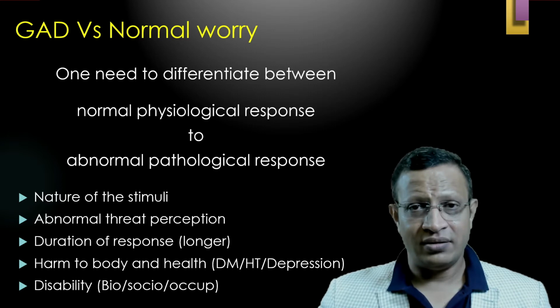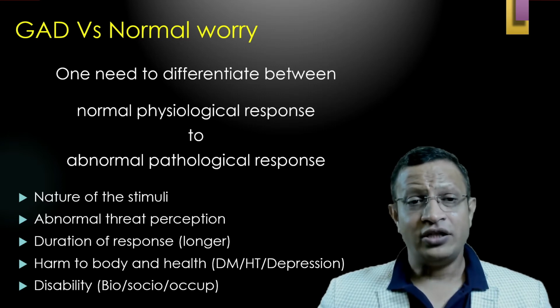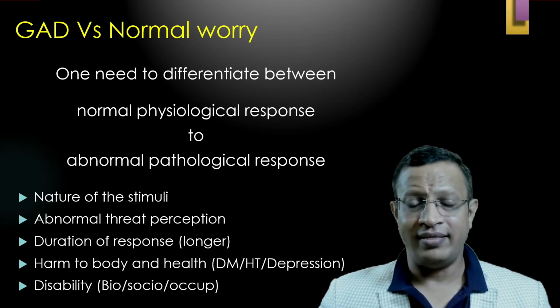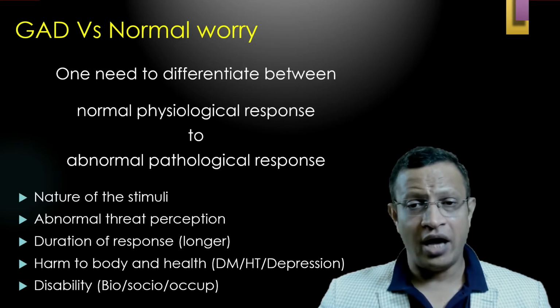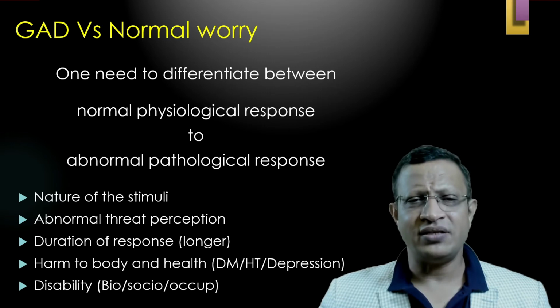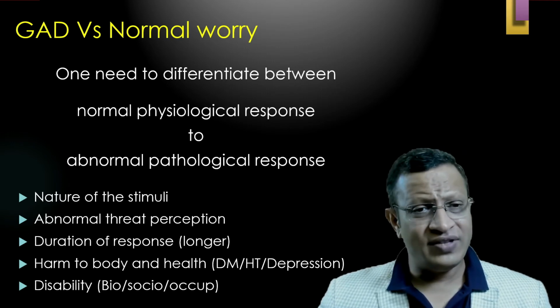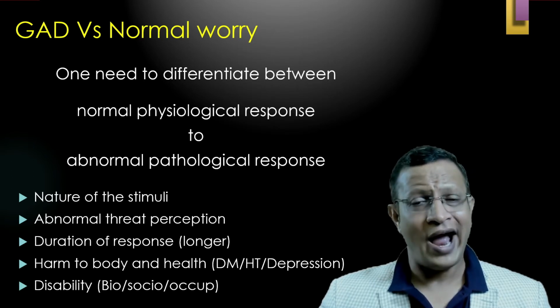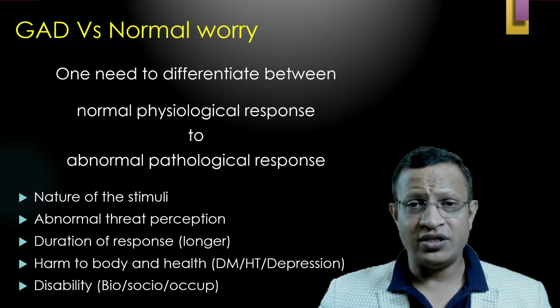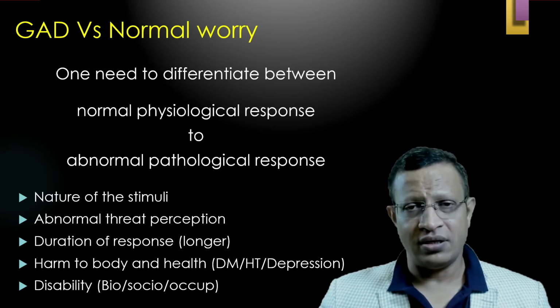And further, they will think that there will be harm to the body or health. That means they also will have associated diabetes mellitus, hypertension, depression, and various other disorders. Because of this worry, there will be disability in social functioning, occupational functioning, and biological functioning. That means it is easy to differentiate between the physiological and the pathological.